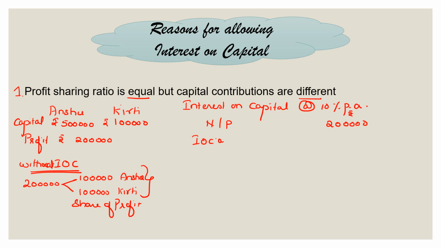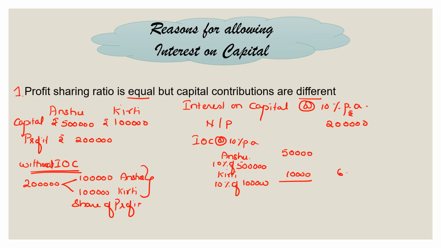Interest on capital at the rate of 10% per annum, Anshu would be entitled to 10% of his capital of 5 lakh. So 10% of 5 lakh, that would be 50,000 rupees. And then 10% of 1 lakh for Kirti. So Kirti would be entitled to 10% of 1 lakh, 10,000.